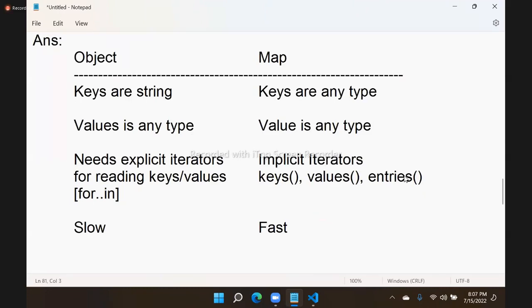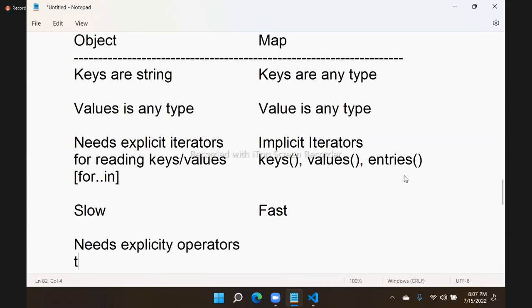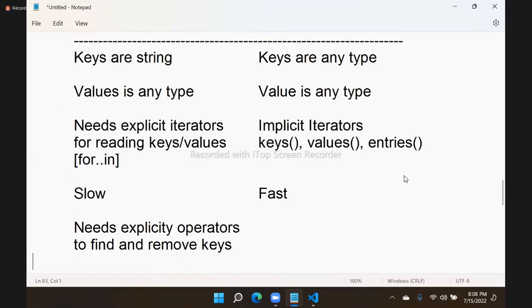Generally, an object needs explicit operators to find and remove keys. Now, if I ask you a question like how to delete a property of an object, say the object has two properties, name and price, how to delete price? How to delete any property of an object in JavaScript?